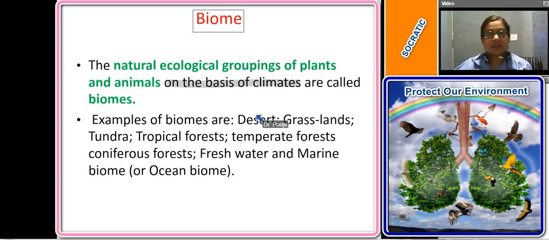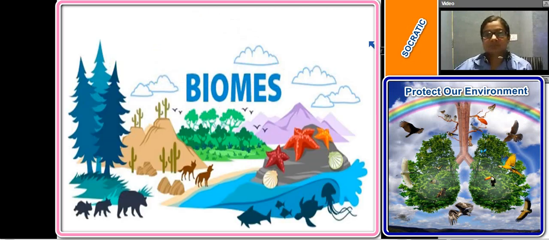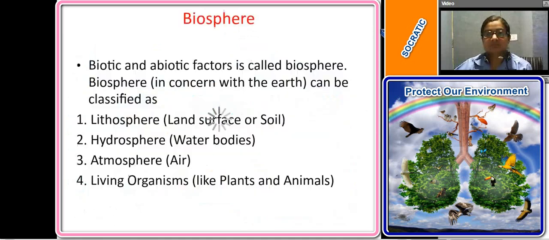Deserts, grasslands, tropical forests, and temperate forests are examples of biomes. The biotic and the abiotic factors of the ecosystem together constitute the biosphere.